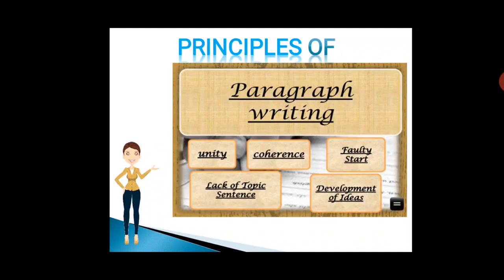The lack of a topic sentence leads readers to lose interest in your topic, because the reader has to read the entire paragraph to get to the idea or the topic of your paragraph. So you have to remember these principles of paragraph writing.